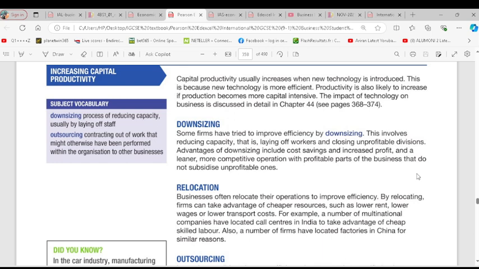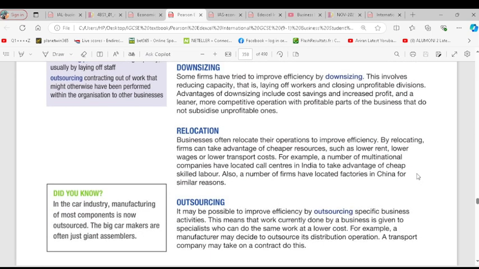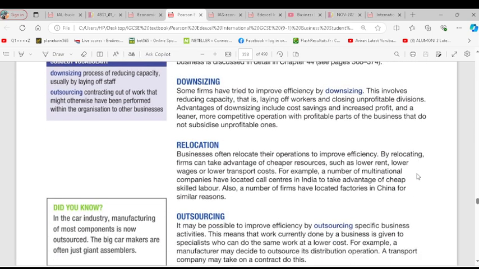So one of the things you could do to increase productivity is to downsize. What is downsizing? Downsizing means you are reducing the number of workers or reducing your capacity. This would encourage you to use more capital than labor. Did you get the point here? So you are reducing the number of workers, replacing them with machines. Relocation. Another thing you could do to increase productivity is relocation.